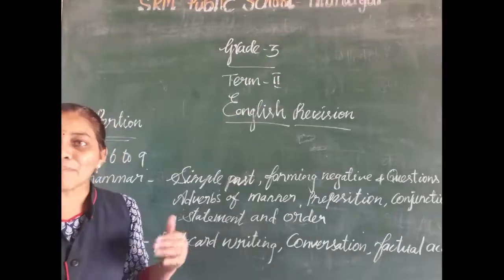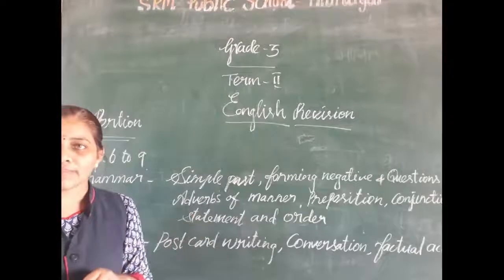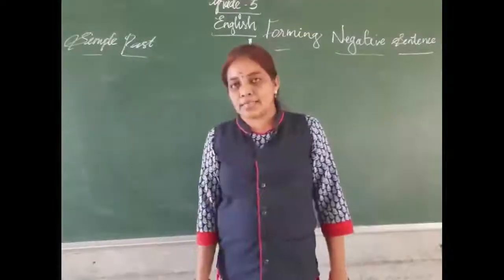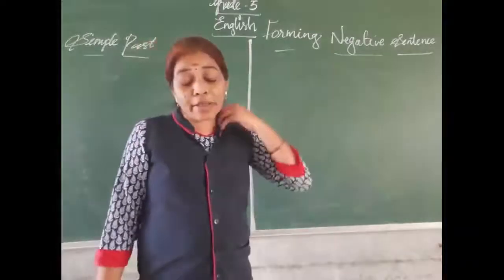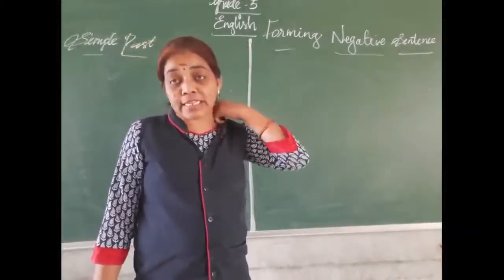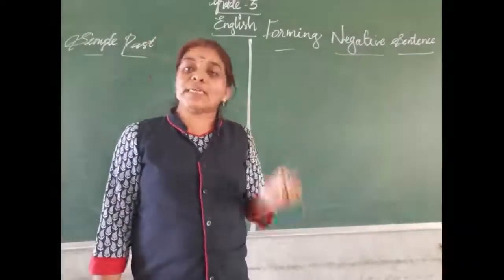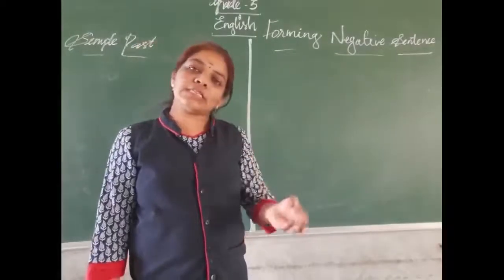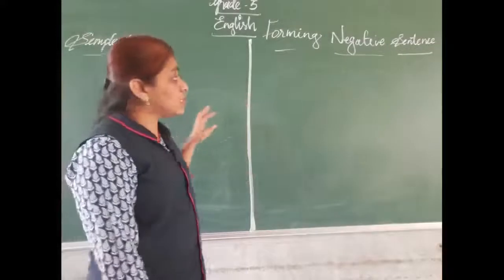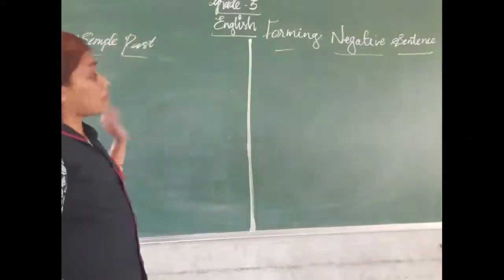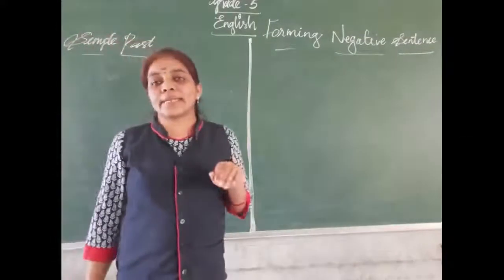Let us see simple past. Okay, we have simple past tense and forming questions and negative sentences for simple present, present continuous, as well as simple past. Okay, first we will see simple past. What is simple past tense?